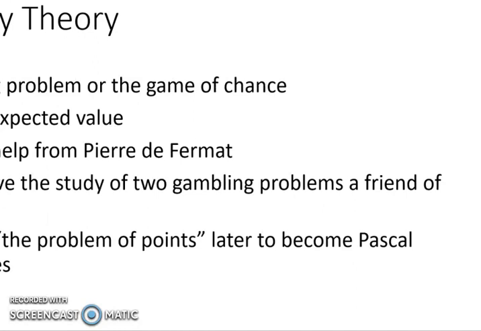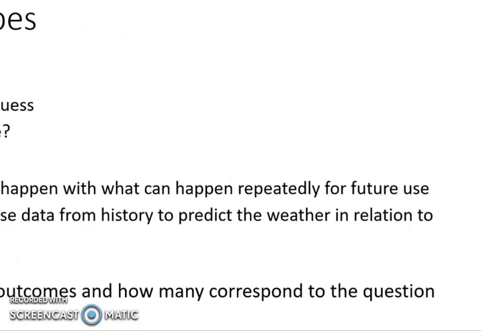Probability theory began as a gambling problem, or the game of chance, known now as expected value. It was invented with help from a friend, Pierre de Fermat. It was invented to solve the study of two gambling problems a friend of Pascal's had. The dice game and the problem of points later became Pascal and Fermat's legacies.